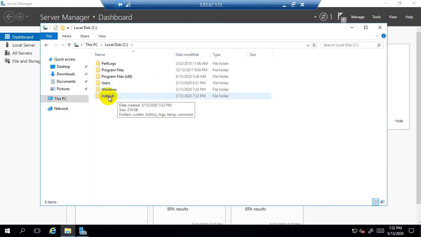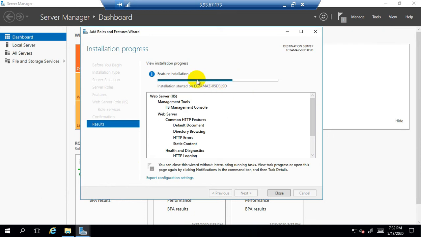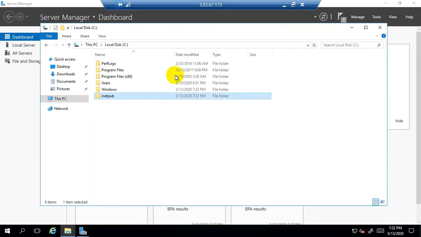So inetpub is the folder which will be created automatically after the installation of the IIS web service role. You can see here that the IIS web service role is still installing. When we install the IIS role, only then will the inetpub folder be created automatically inside the C drive. If IIS or the web server role is not installed, then the inetpub folder will not be available.